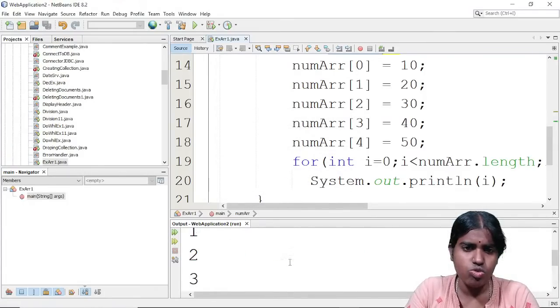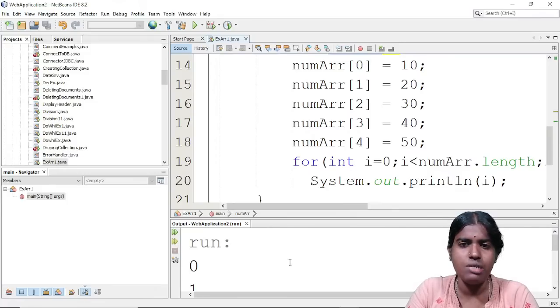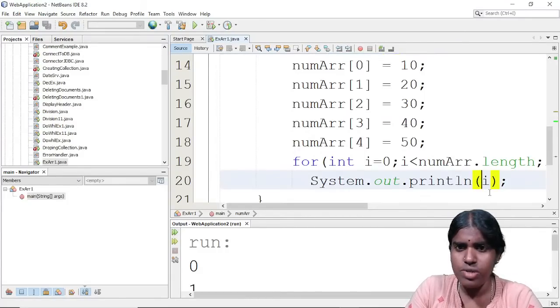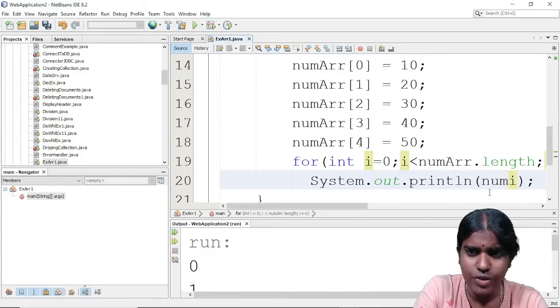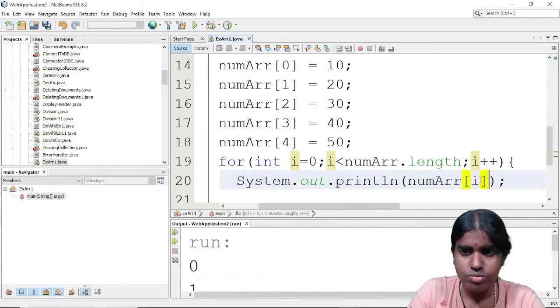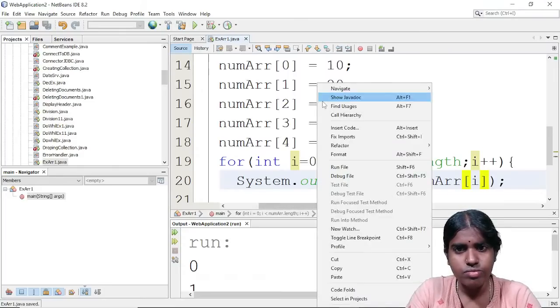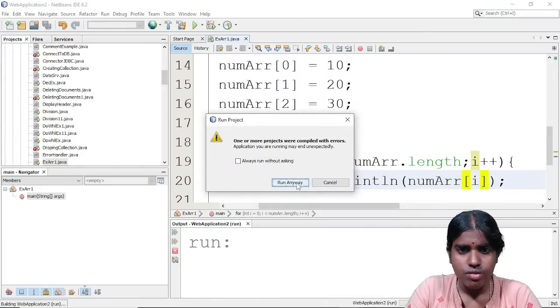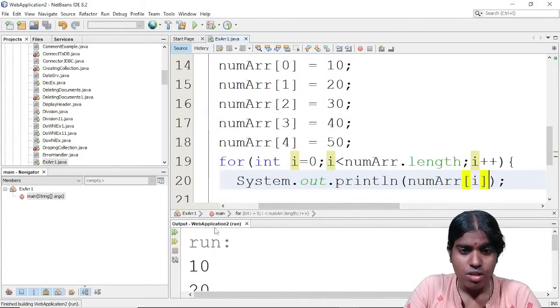Clear with this? What are the different elements present in my number array? This will be displayed at my output, so I give numArray[i].